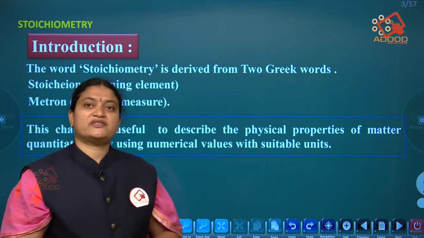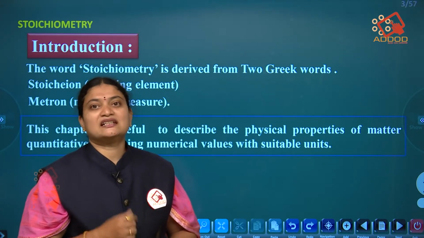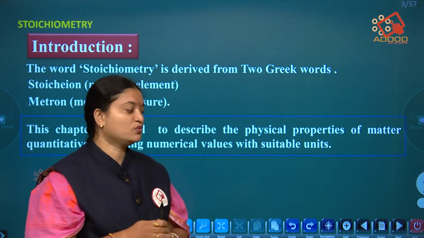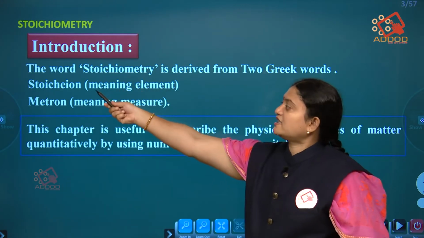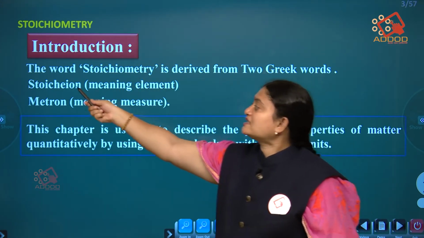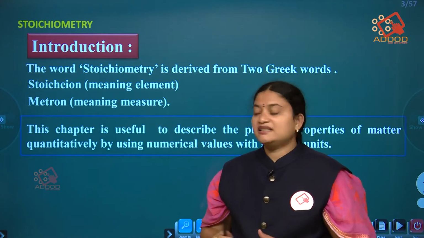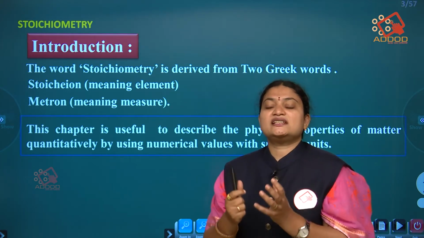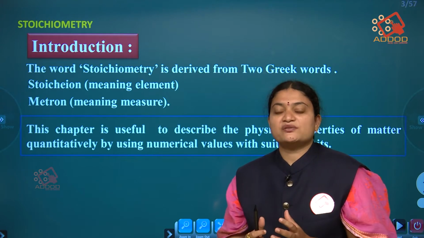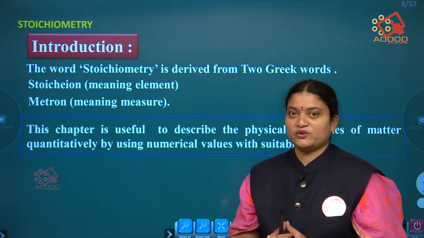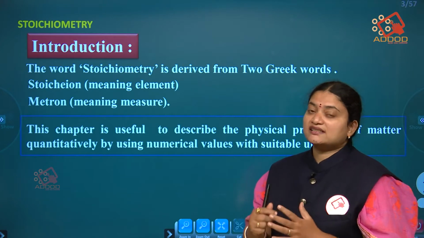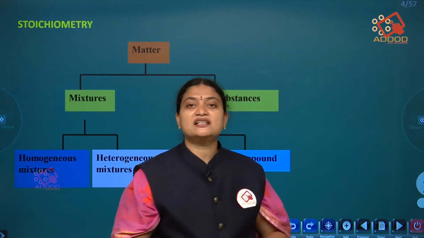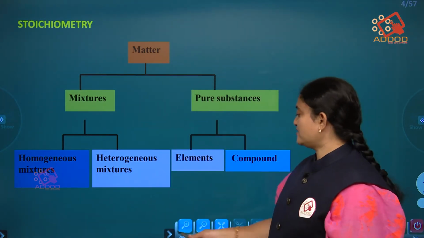So this word stoichiometry has been derived from Greek words. It is split into two words, stoichion and metron. Stoichion means element, and metron means measurement. Together, we can say that we are going to see the measurement of elements here. As I just told you, this is a very important chapter to understand physical chemistry. So let us see about this.